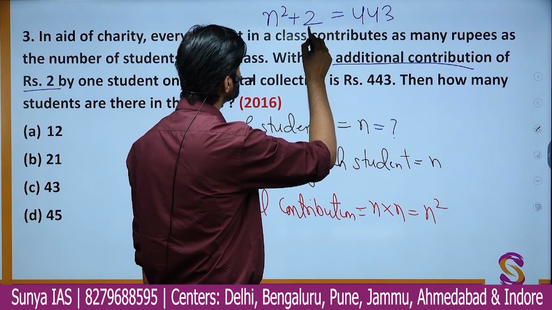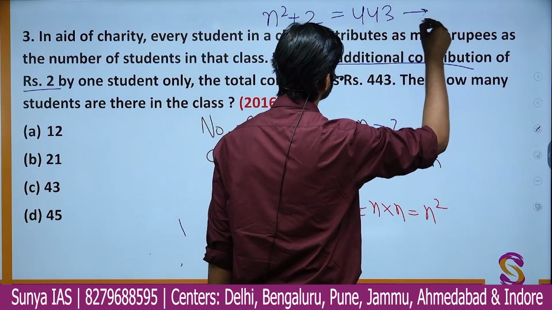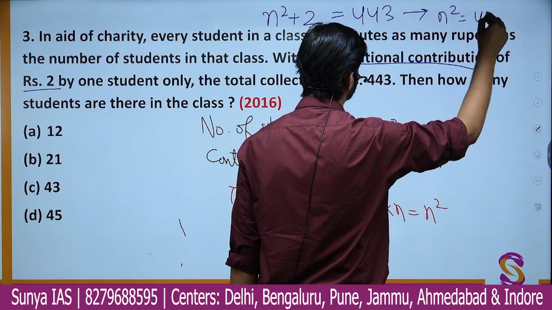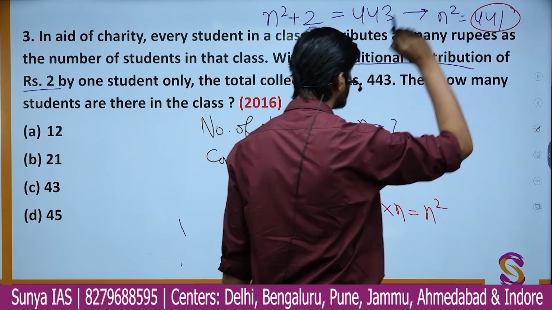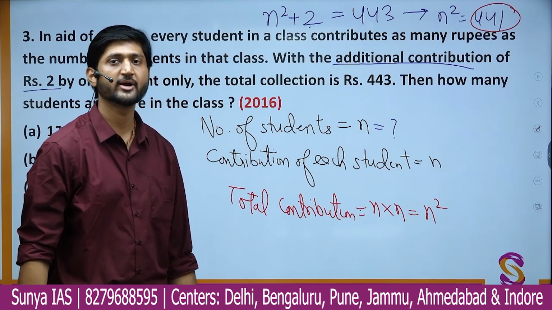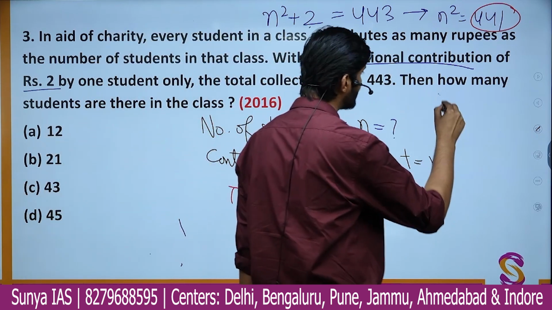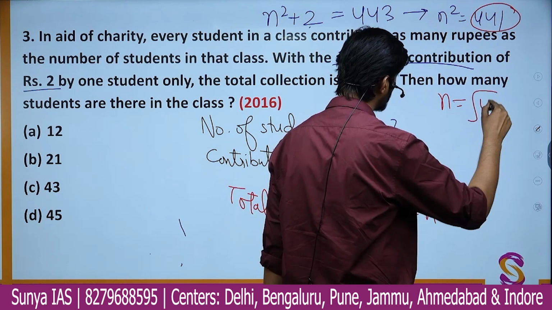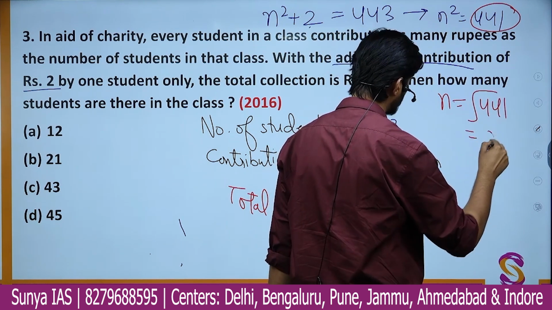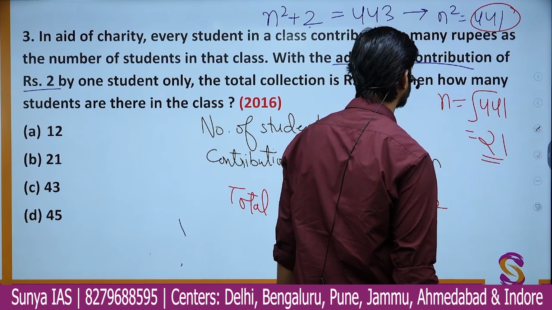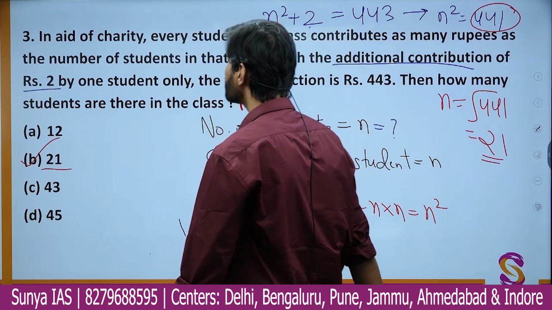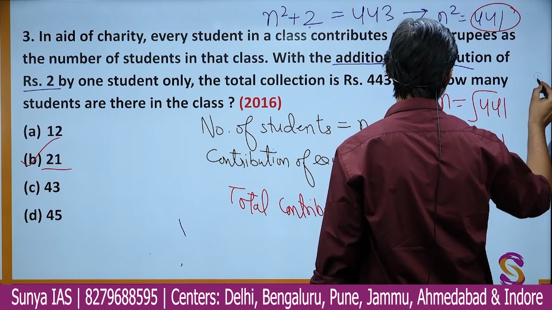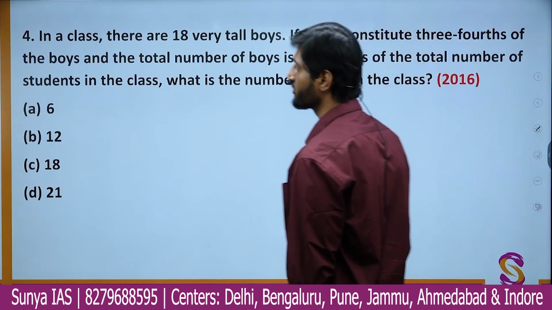You can see if we subtract 2 from here, you get n square is equal to 441. Now it goes without saying that you must be aware that 441 is nothing but the square of 21. So n will be under root of 441, and this value will be equal to 21. So correct answer is option number B, that is 21, right? Moving on, we have this question, question number 4.